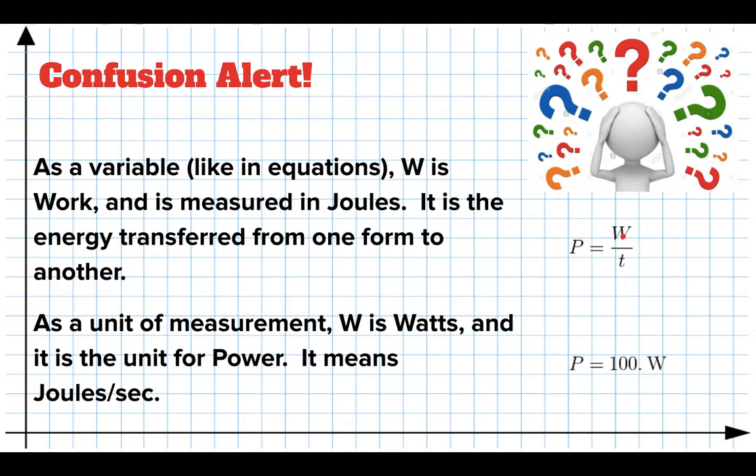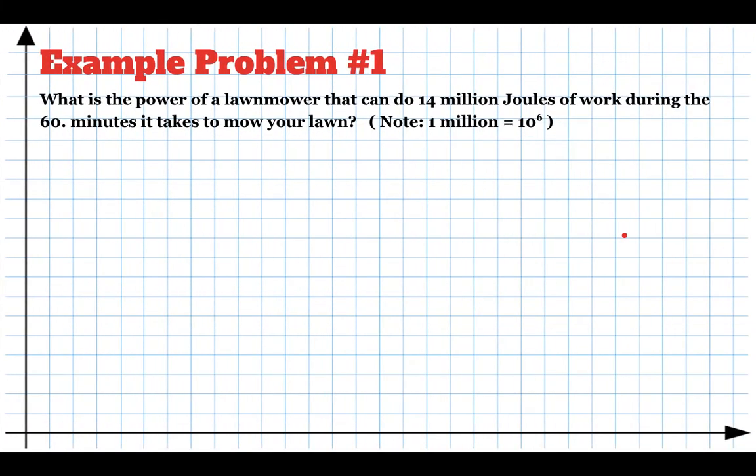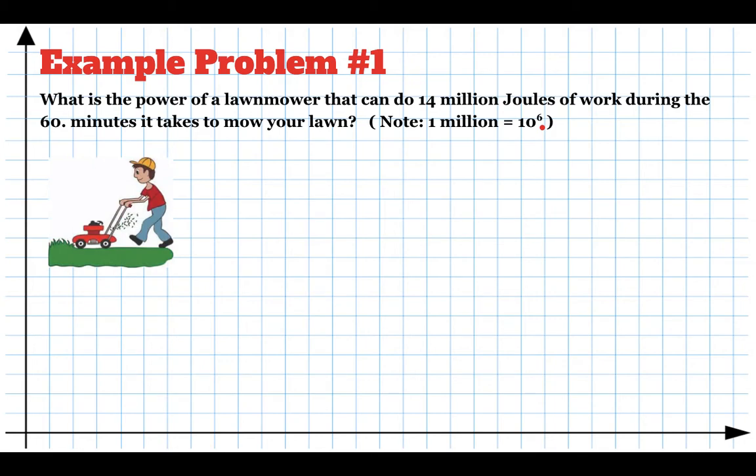That's easy to get confused. You see a W and you think it's watts. It's not true. Here, this W means work or energy transferred. All right, 3 examples. I've got a lawnmower. It can do 14 million joules of work during the 60 minutes it takes me to mow my yard. Of course, a million means 10 to the 6th. So let's figure out what the power of my lawnmower is.